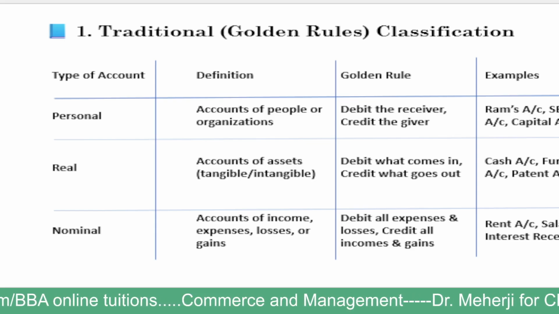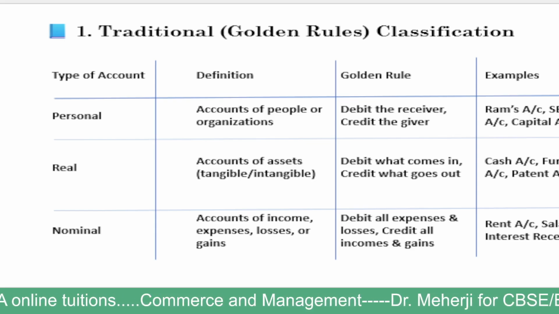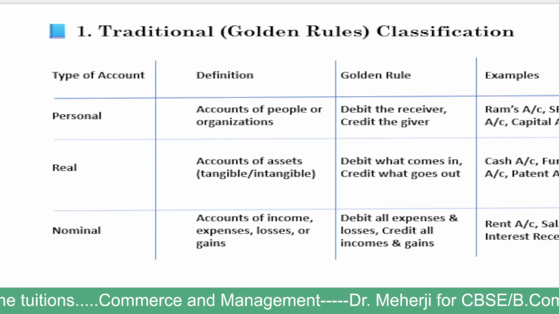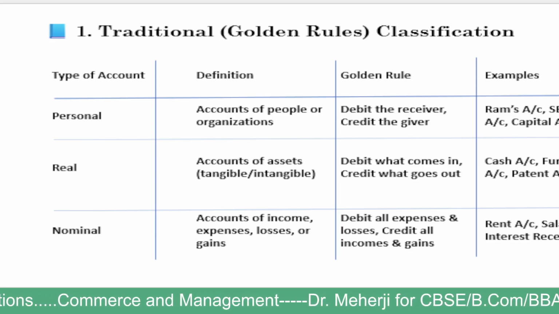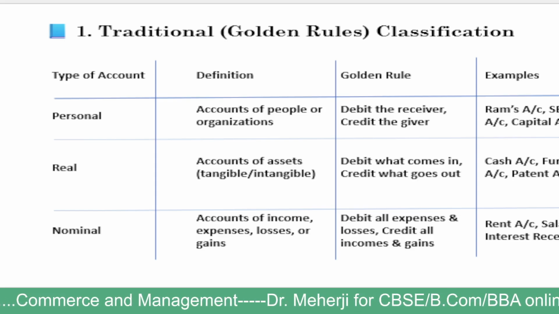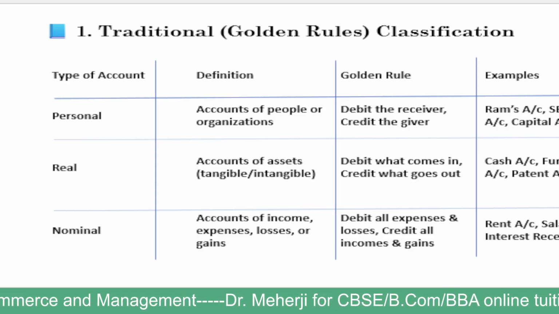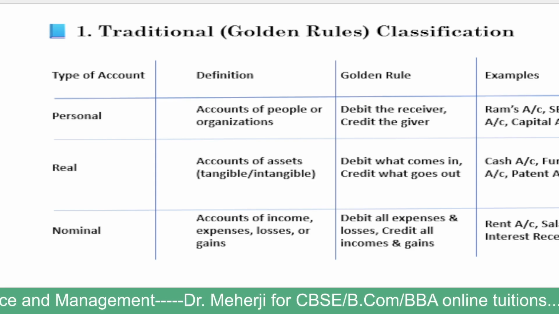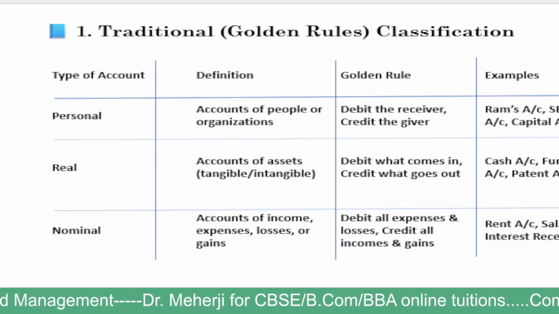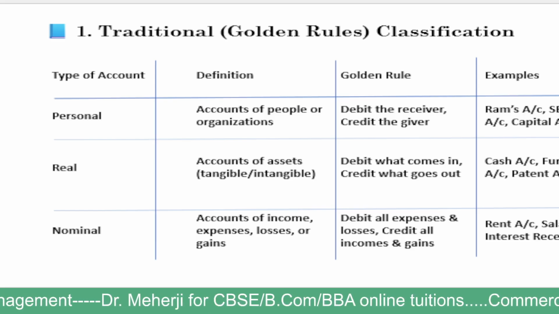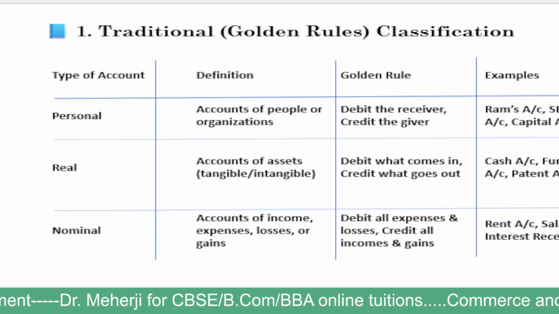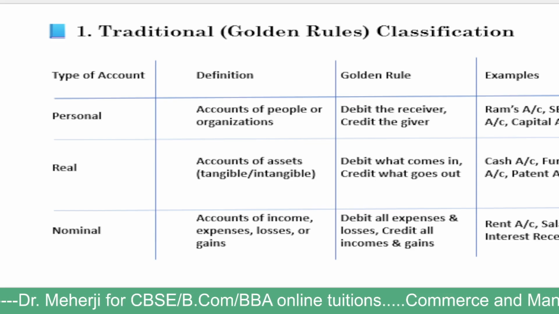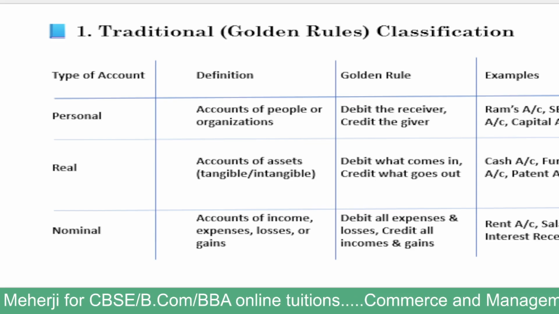Here the rule is: debit what comes in and credit what goes out. Examples I have given are cash account, furniture account, and patents account, like this. Patents, copyrights, goodwill, all the intangible assets.